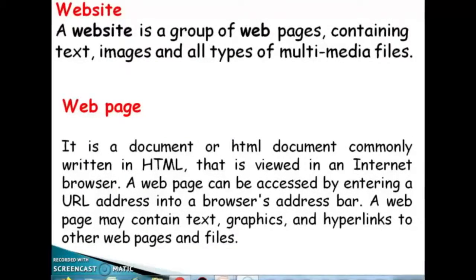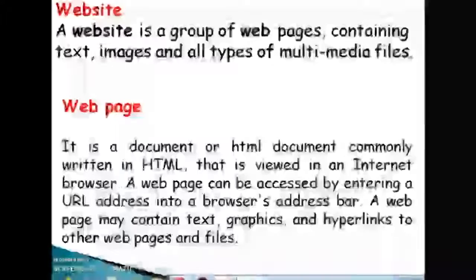A web page can be accessed by entering a URL address into a browser's address bar. A web page may contain text, graphics, and hyperlinks to other web pages and files. This group of web pages is known as a website.